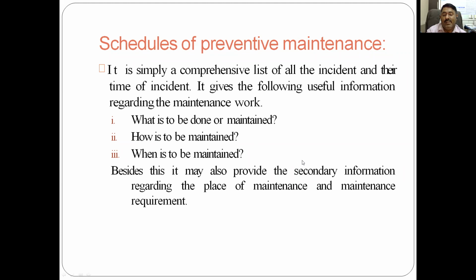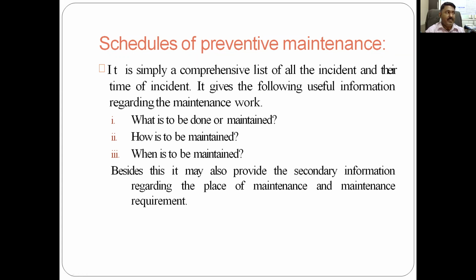Besides this, it may also provide secondary information regarding the place of maintenance and maintenance requirements. So very first, what is the primary requirement? It is what is to be done or maintained. Very important. What is to be done or what is the requirement of this maintenance? What, then how it is maintained, and when it is to be maintained. And apart from this, it will also give the place where, and any specific requirement of the maintenance, that also it will focus on. So this, friends, is about the schedule for preventive maintenance.